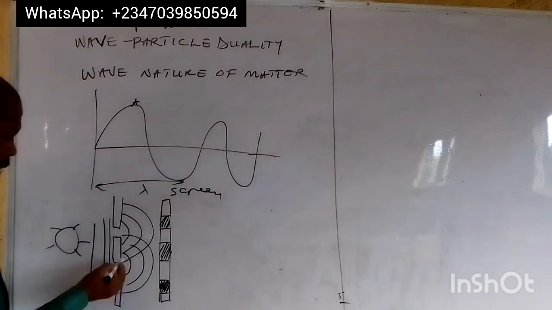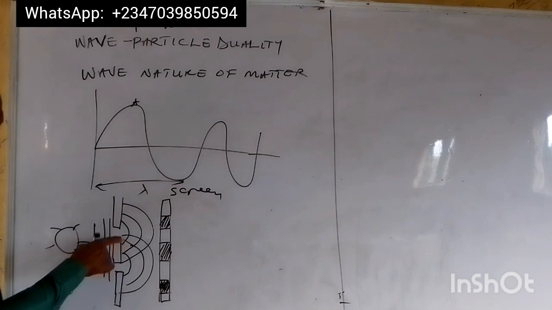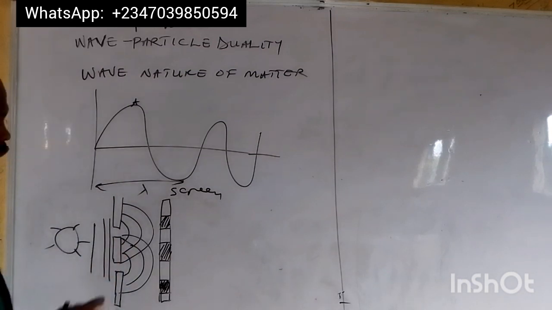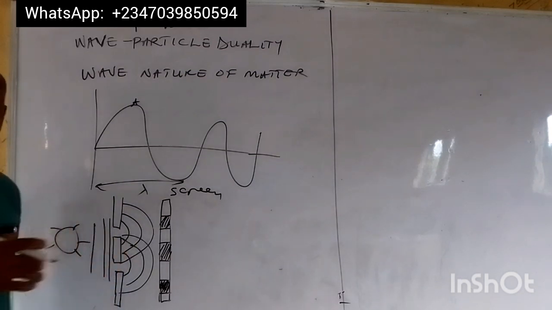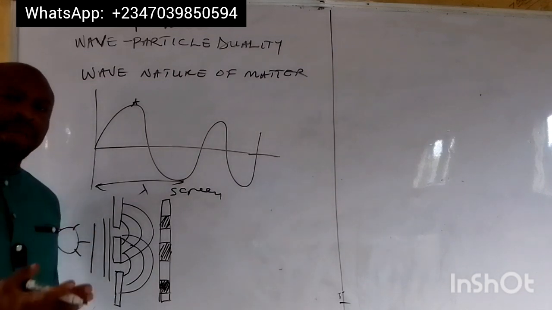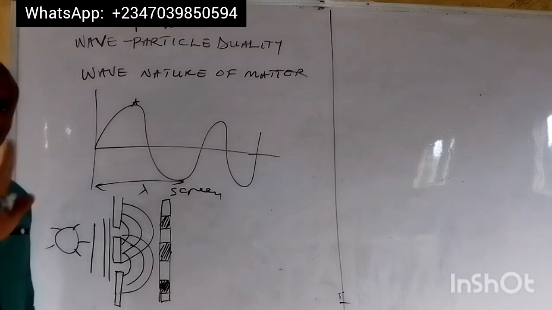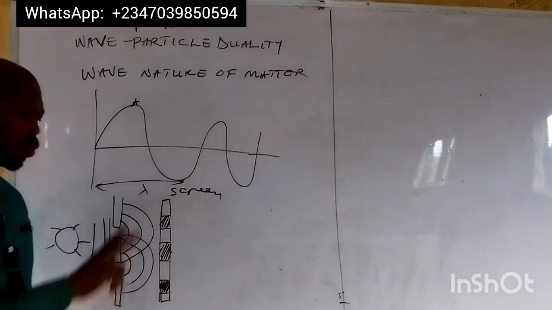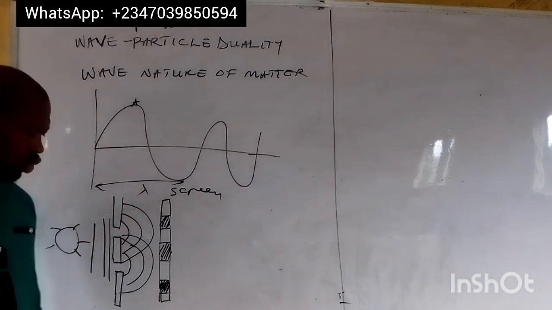If we take a look at this, we'll discover that yes, this light interferes. There is interference here. This interference can be either constructive or destructive interference. Those are the two types of interference: constructive or additive, while the other one is destructive or subtractive.